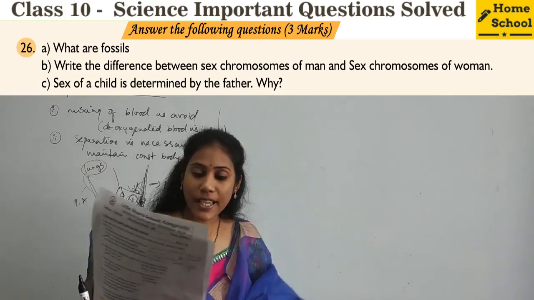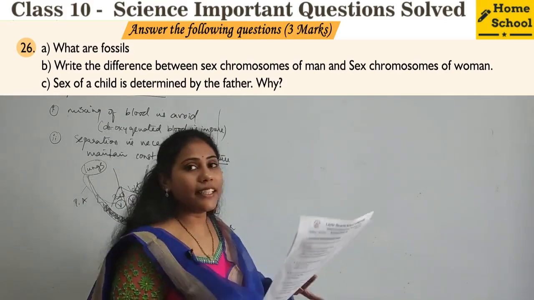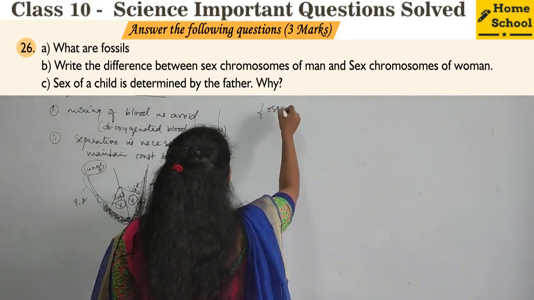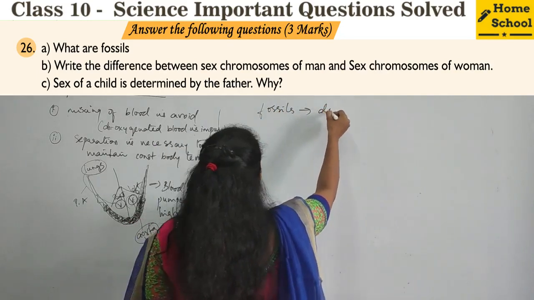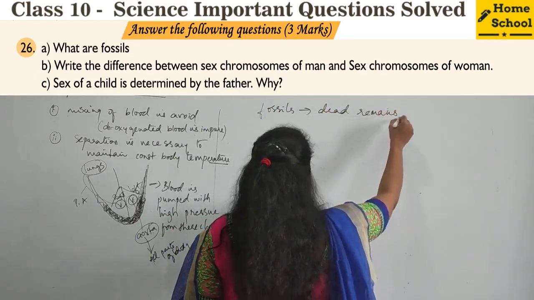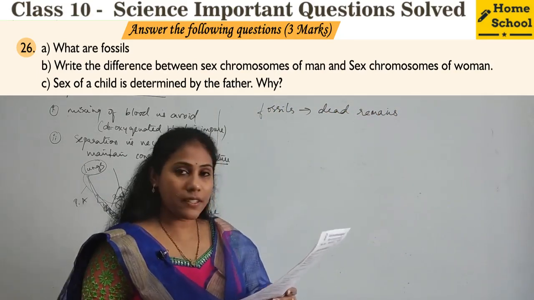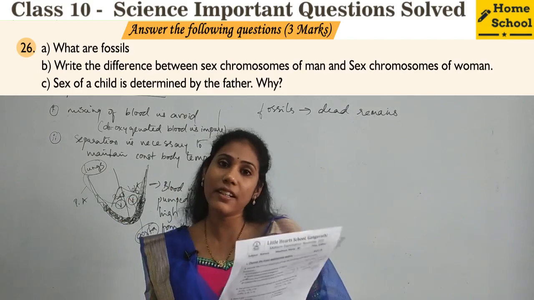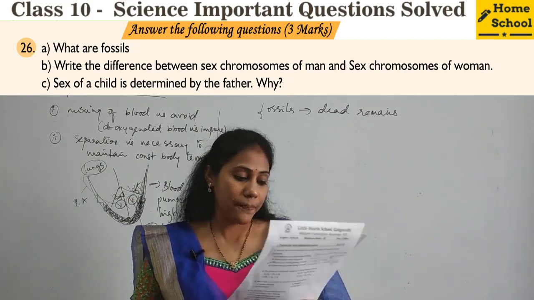And coming to the 26th question, this is from the Heredity and Evolution chapter. Again, three sub-questions are there. The first sub-question: what are fossils? We all very well know that fossils are nothing but dead remains of organisms. Dead remains of organisms which have collected in the soil over the years are called fossils.